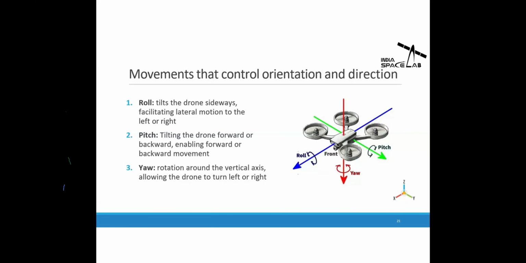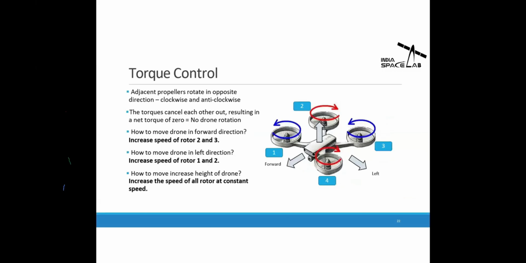Now, torque control. Here you can see at the four arms, there are four motors attached with four propellers. The speed, position, and movement, everything is controlled by these propellers. So we have to decide how to control these propellers so that we can achieve our goal. Let's say if I want to move forward, what do I have to do? I just have to increase the speed of the motors from the back side. And similarly, if I want to go to the right side, then I will speed up the motors on the left side.